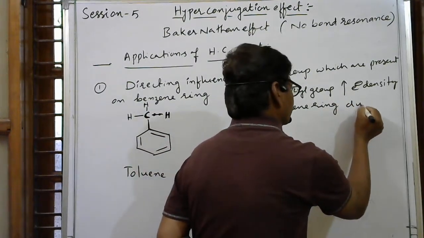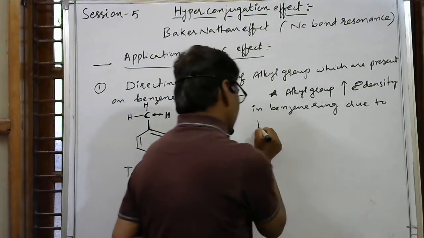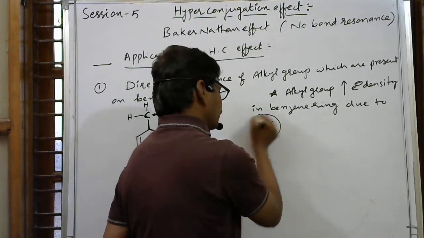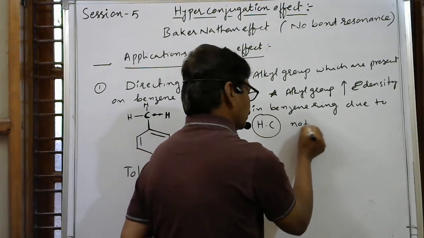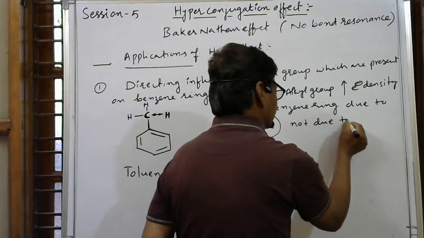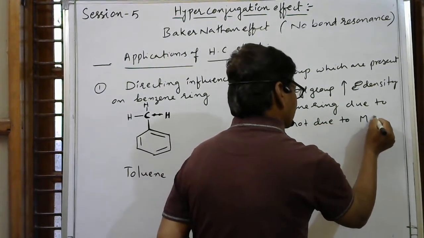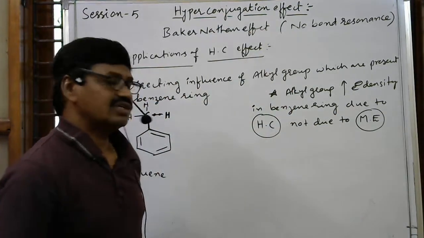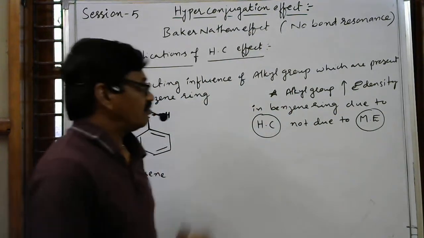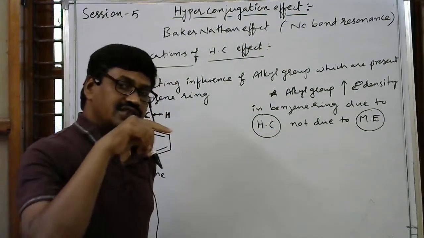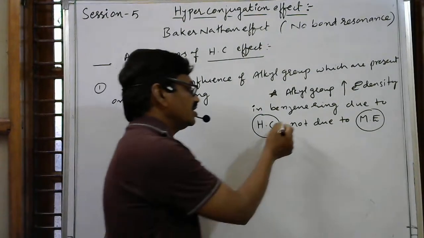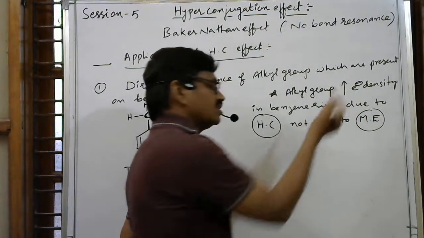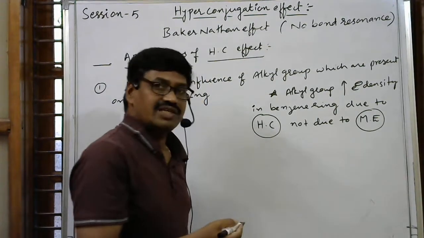Whenever electron density increases in the benzene ring, the benzene ring is activated.